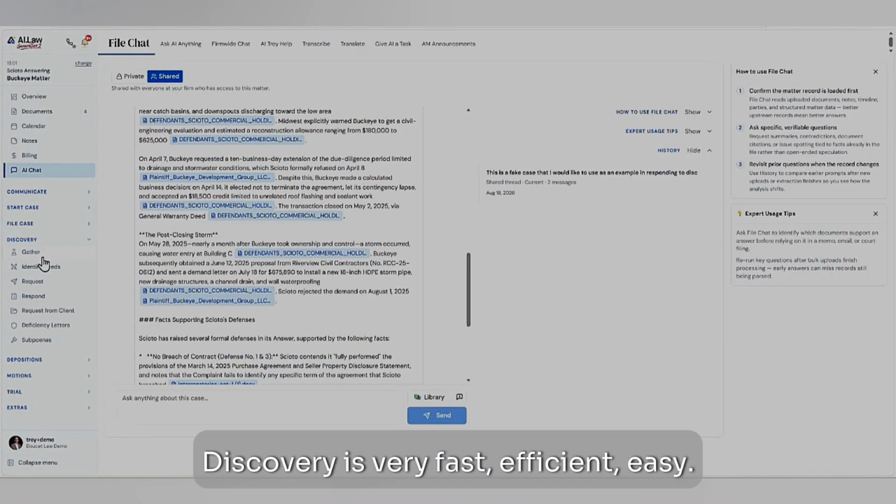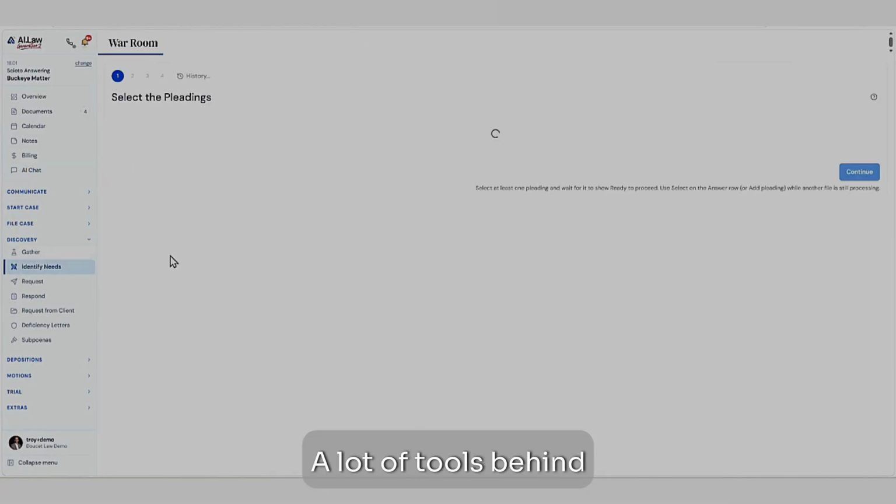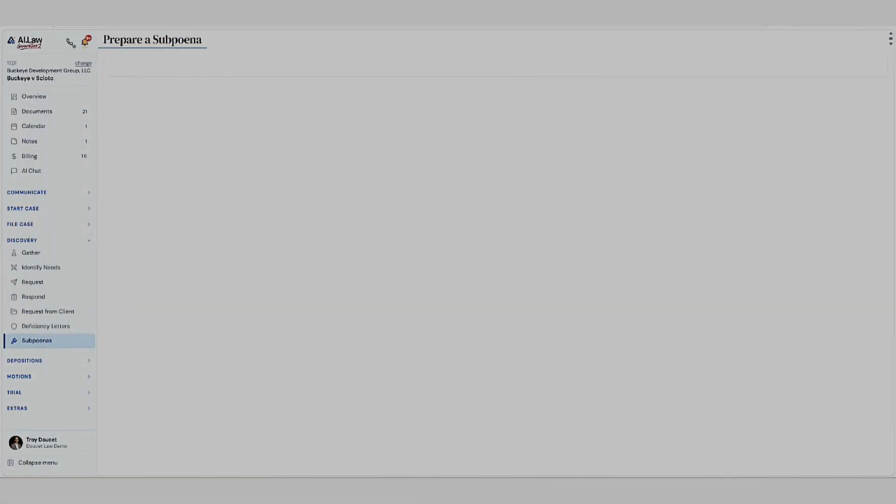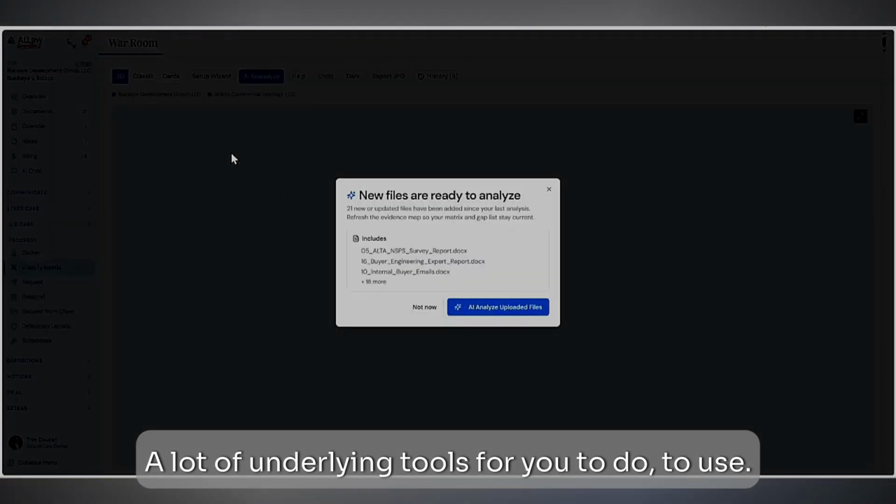Discovery is very fast, efficient, easy. A lot of tools behind the system for you. Let me get, I'm in the wrong case. There you go. A lot of underlying tools for you to use.